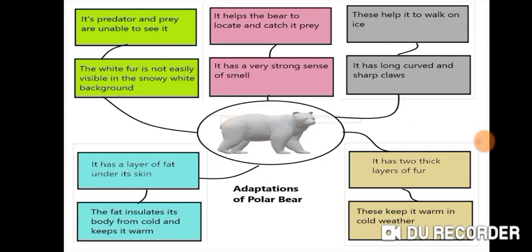So children, it is the time to recap what we have learned today. First we have learned about the adaptation of polar bear.